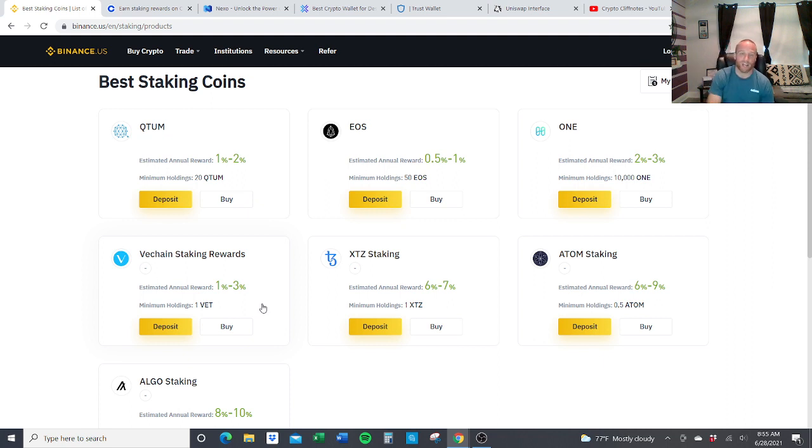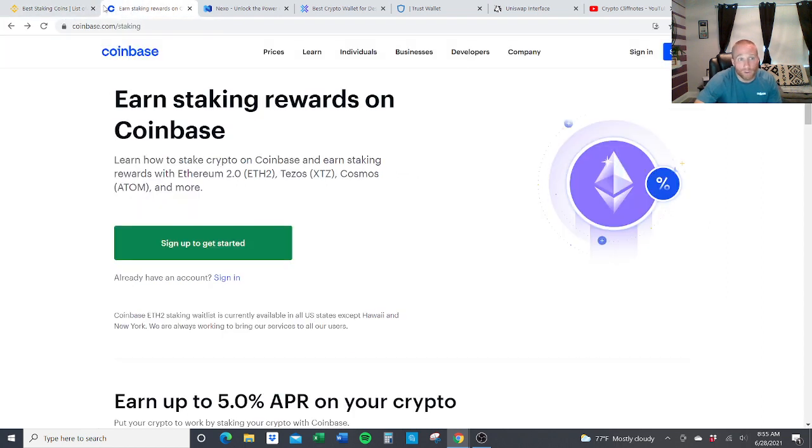So not only are you gaining on this interest, you have the potential of gaining on the asset increasing in its value alone. So look, that was Binance. Binance I haven't used. I actually use different wallets. Next one, let's go over Coinbase, just because if you've been following us, you probably have a Coinbase account.